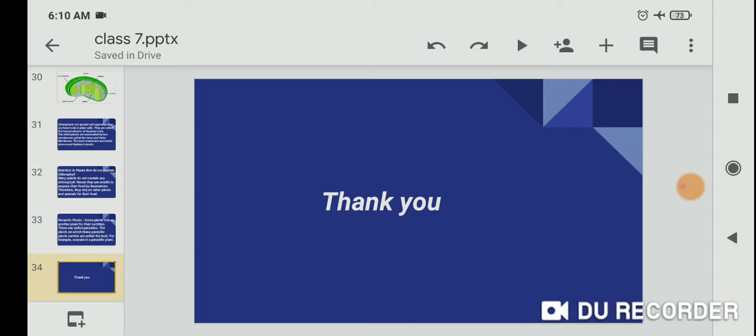So dear students, today is the quick revision for the first chapter. I am sending you some important definitions. So write them down in your notebook and send them to me.